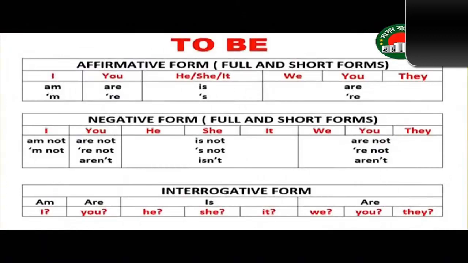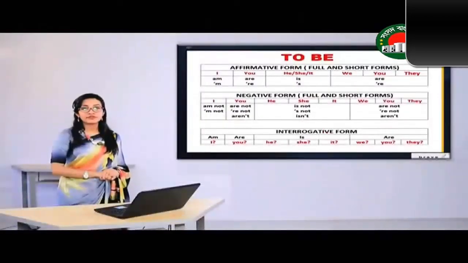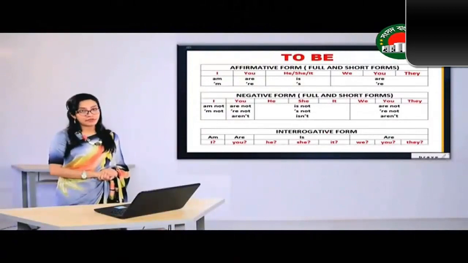Are you? Is he? Or is it? In case of plural, we can say, are we? Are you? Or are they? So it's very simple. In case of affirmative, you have to use the subject and then the be verb.